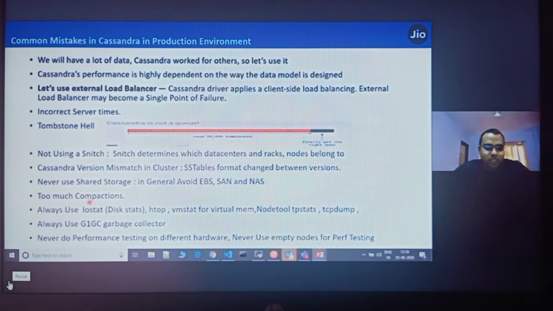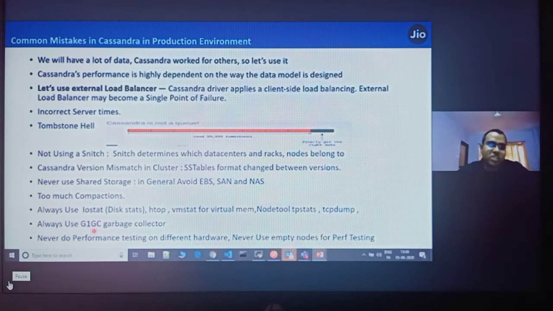Always use these available tools in production: iostat, htop, vmstat for virtual memory, cfstats, tpstats. These are good tools to use with Cassandra in any environment to see how Cassandra is working internally. Always use the G1GC garbage collector. There are various garbage collector algorithms, as those who work on Java know. G1GC is the best one, and always use G1GC in production.